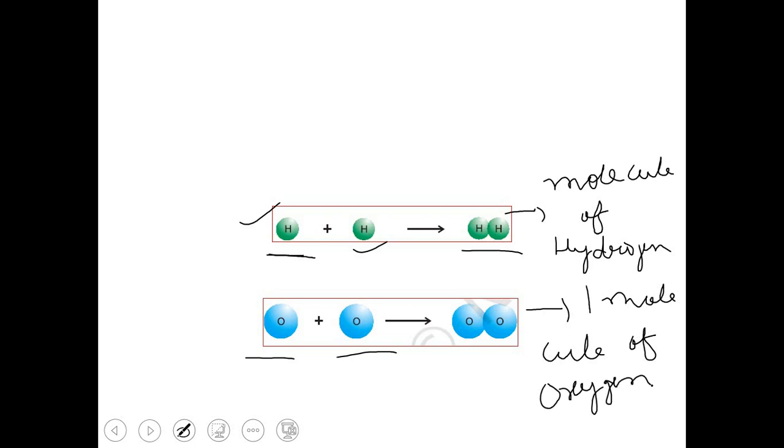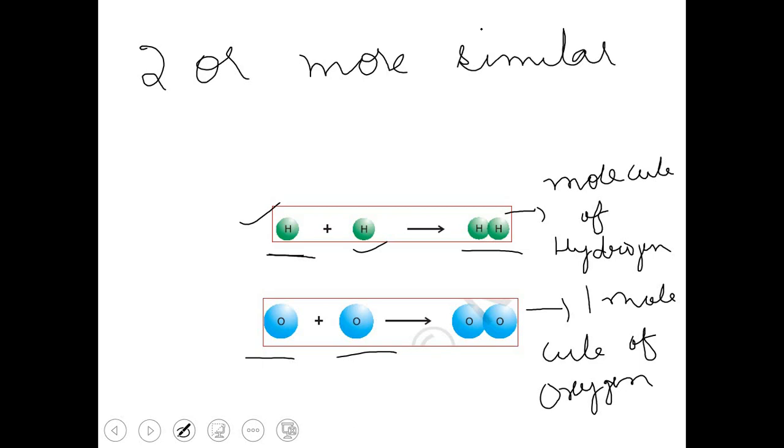So students, I hope these points are clear to you. A molecule of an element consists of 2 or more similar atoms combined together in a fixed ratio.